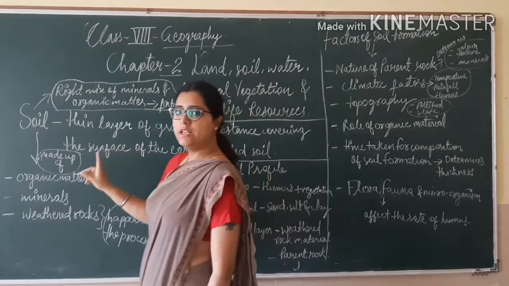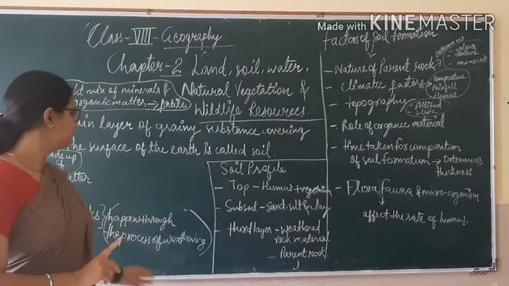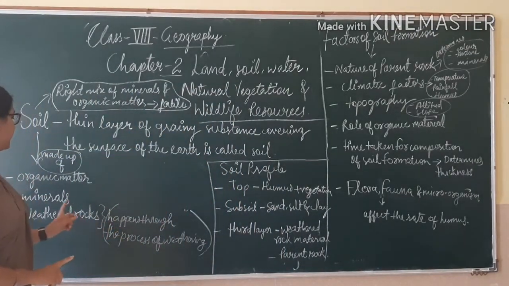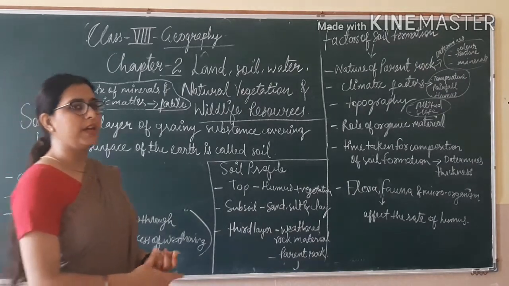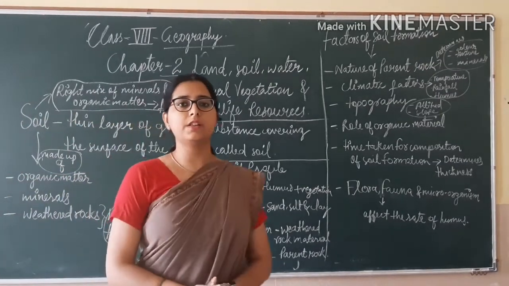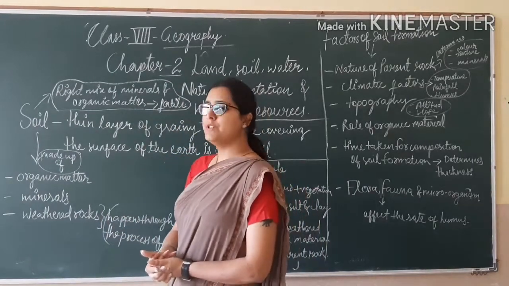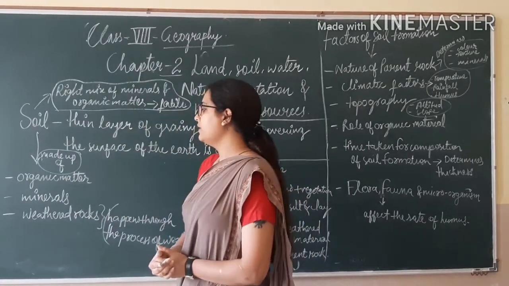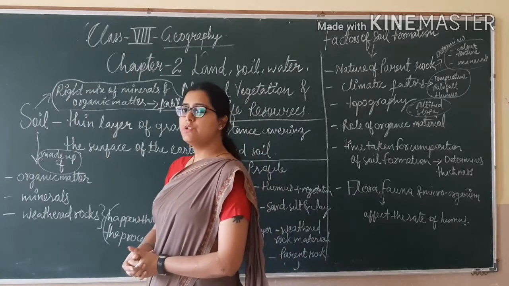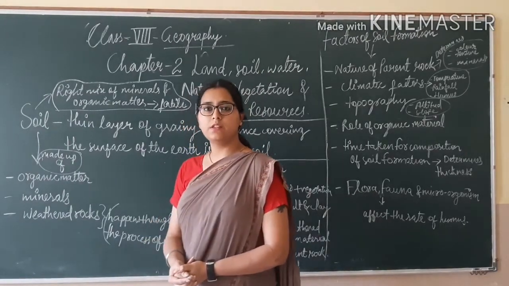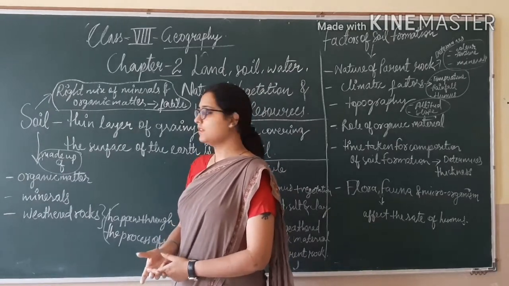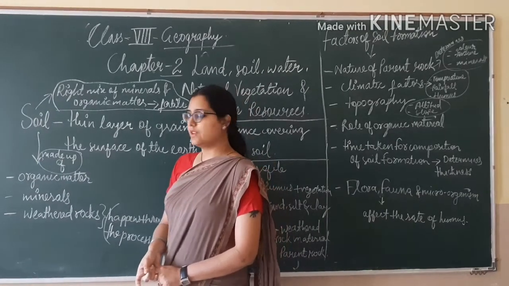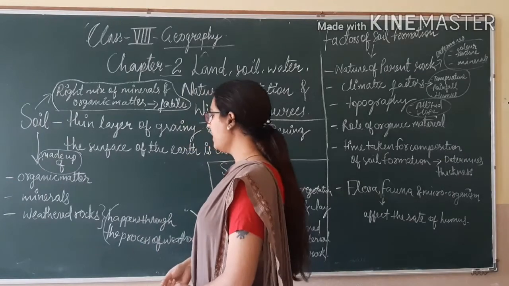And soil is made up of organic matter, minerals and weathered rocks. What is organic matter? Organic matter is composed of dead animals and plants. Minerals are all those natural substances present in the soil, like coal and oil. And what are weathered rocks?